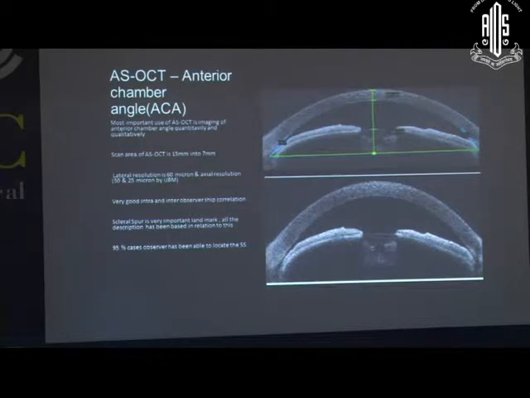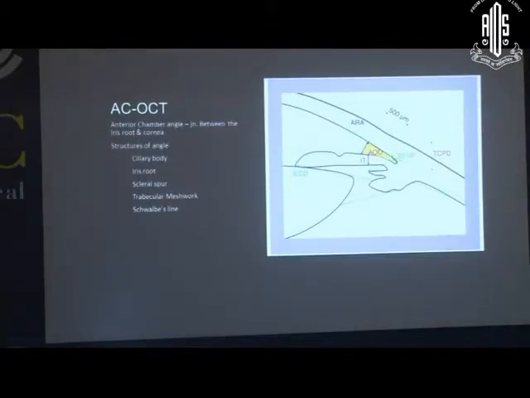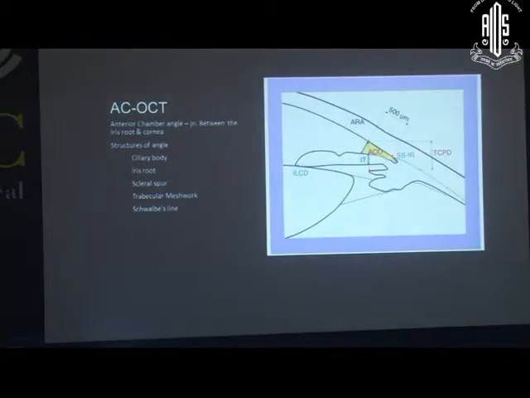But it is shown that in 95% of cases observers have been able to locate the scleral spur. So this is a very good correlation. At the anterior chamber angle, there is a junction between the iris root and the cornea. If you are seeing the iris root posterior to the scleral spur, the angle is open. If you are seeing the iris root anterior to the scleral spur, most probably the angle is closed.